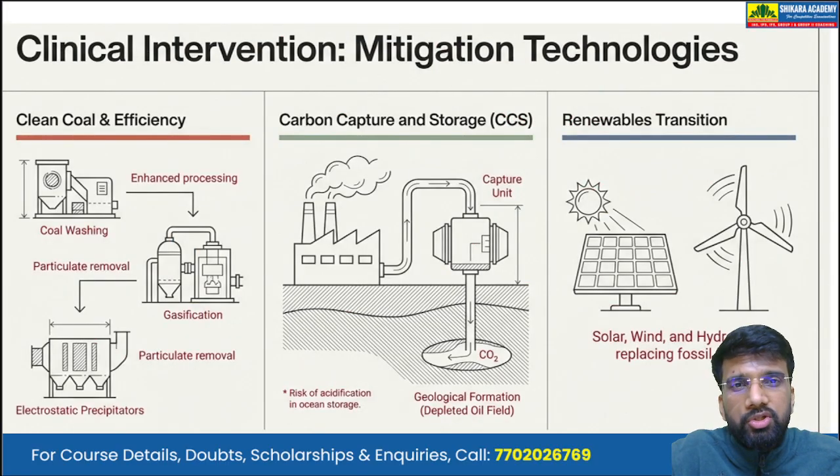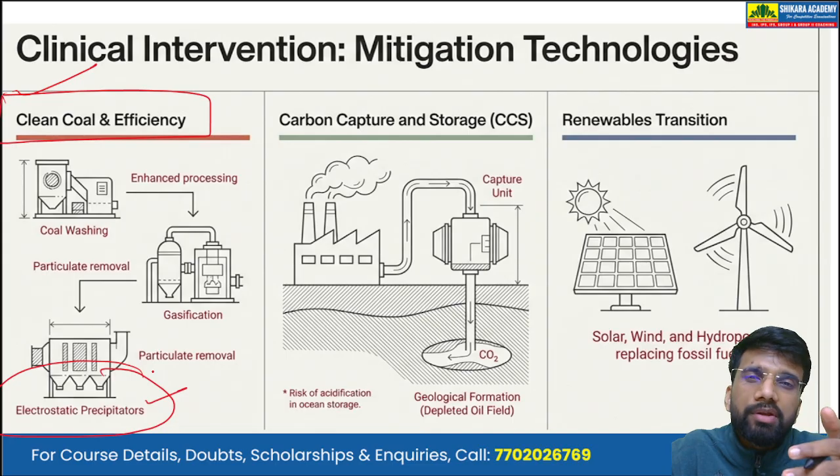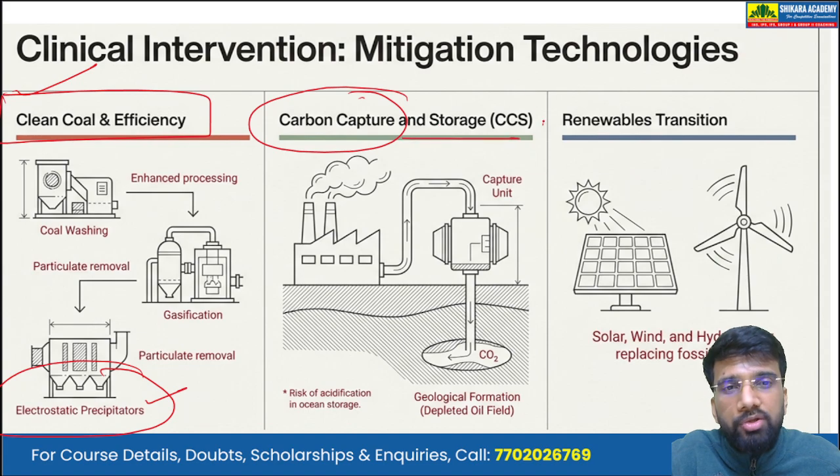But how can we make sure that we are not emitting a lot of these greenhouse gases? How do we mitigate these things? So we have clean coal and efficiency. We can make use of the electrostatic precipitator so that the emissions from the burning of coal or fossil fuels get limited in the atmosphere. Then we can capture the carbon and store it.